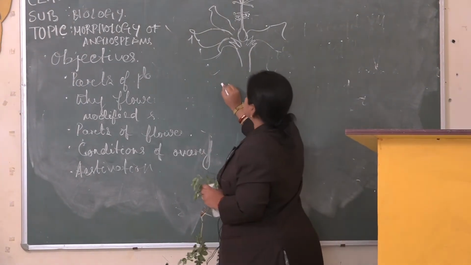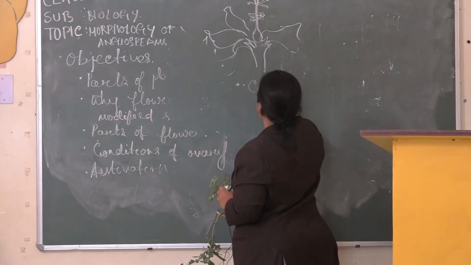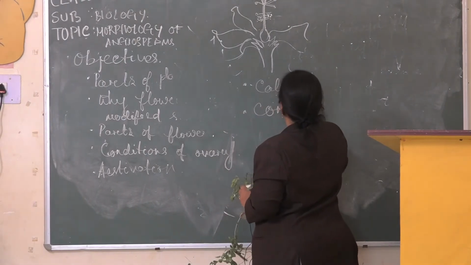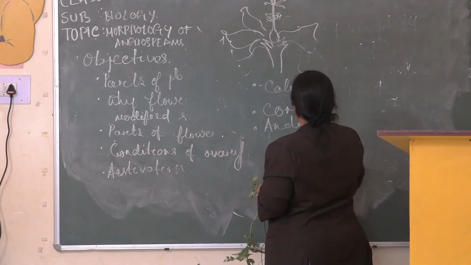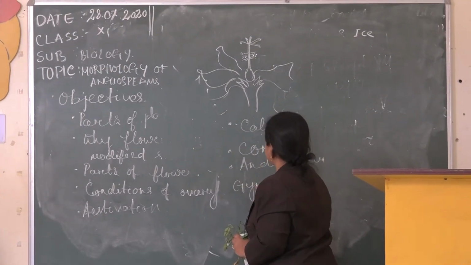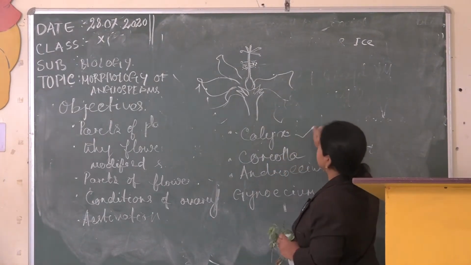So the parts of the flower can be, first one is your calyx, corolla, androecium and gynoecium. First one is your calyx.